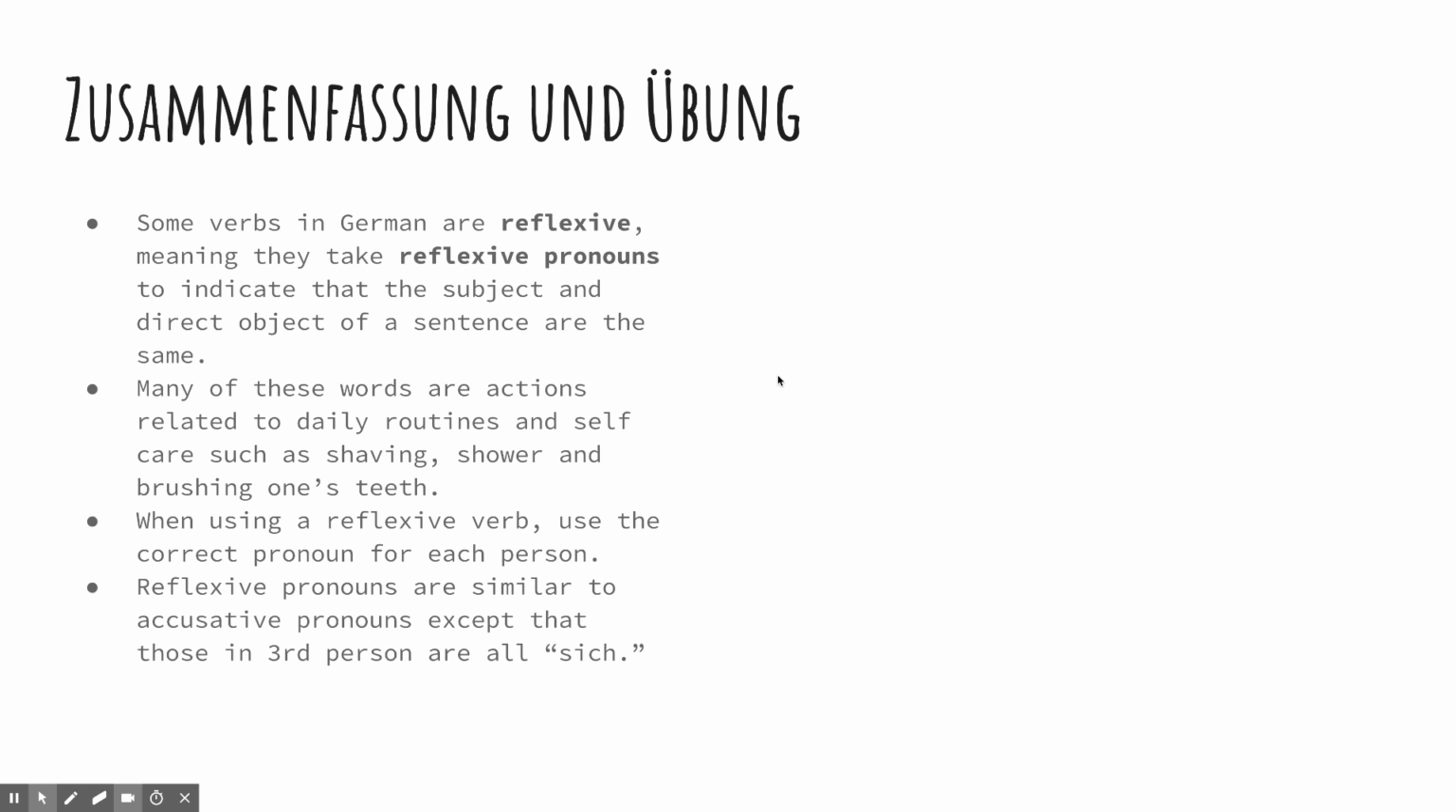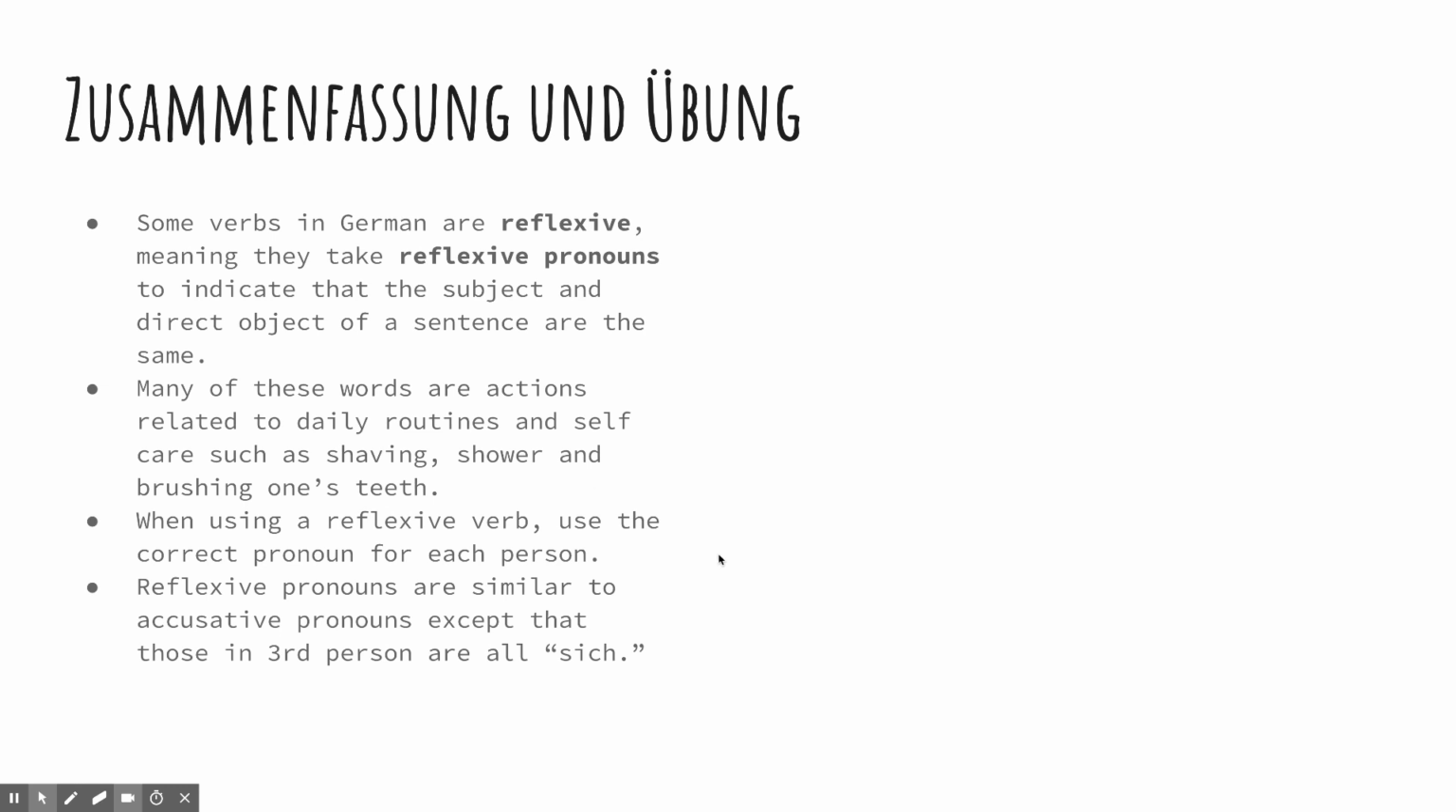Zusammenfassung und Übung, summary and practice. Now let's see if you understood what we talked about in this video. Here's a quick summary. Some verbs in German are reflexive, meaning they take reflexive pronouns to indicate the subject and direct object of the sentence are the same. I am doing something to myself, or he or she is doing something to themselves. Many of these words are actions related to daily routines and self-care, such as shaving, showering, and brushing one's teeth.